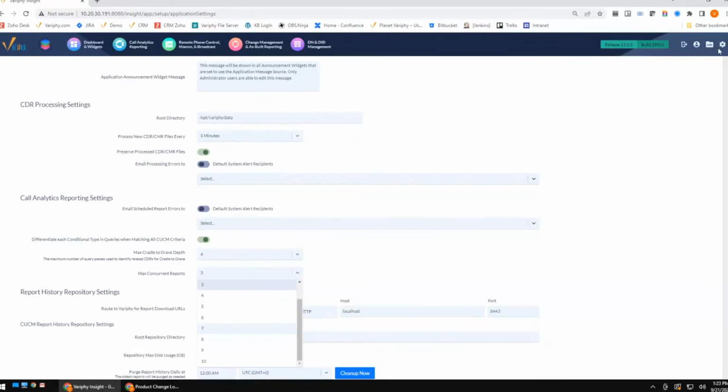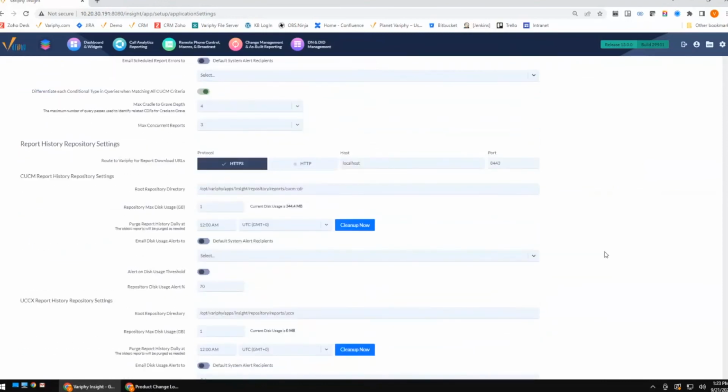Just pop over to the gear on the top right-hand corner over here, and then just pop right over to your application settings. Under CDR Analytics and Reporting, you'll see Max Concurrent Calls. So the next one I'm going to go ahead and talk about is going to be Report Alerts on Failures.